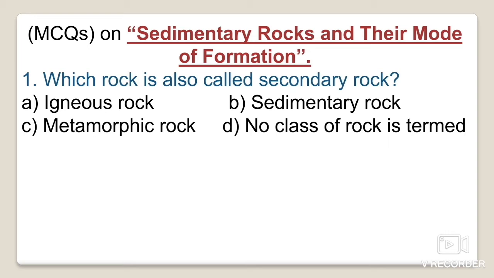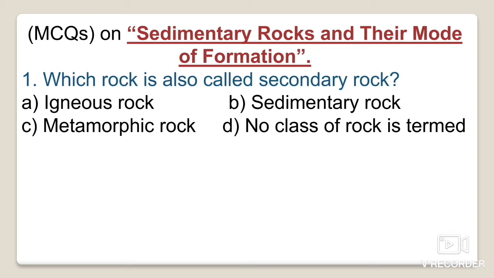Sedimentary rocks occur in layers and frequently contain fossils. Metamorphic and igneous rocks are 99% devoid of fossils, but sedimentary rocks are rich in fossil fauna.